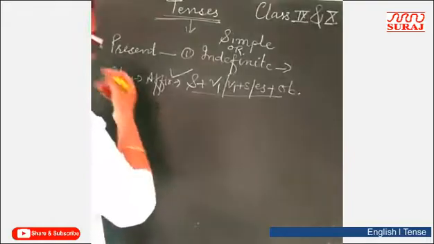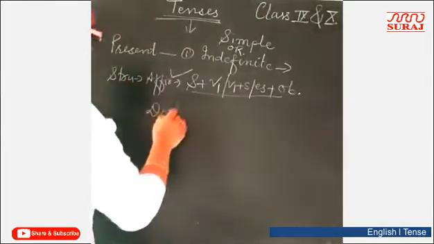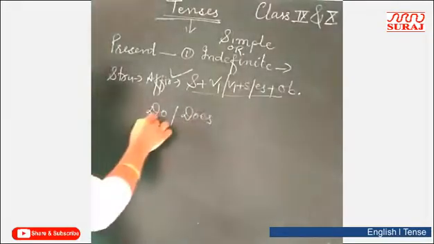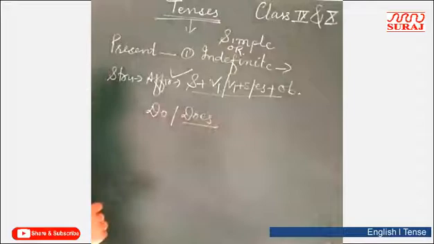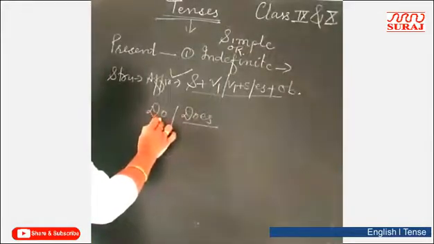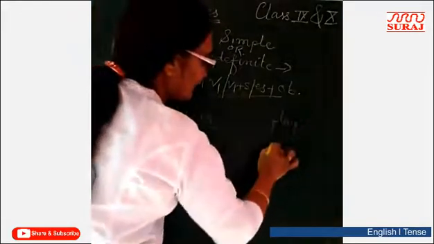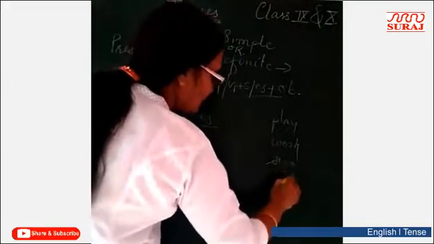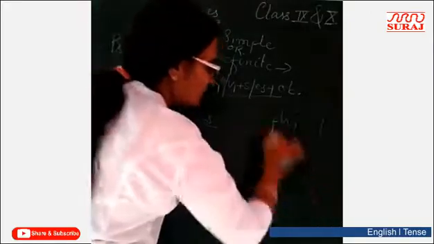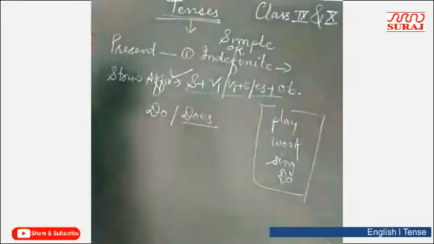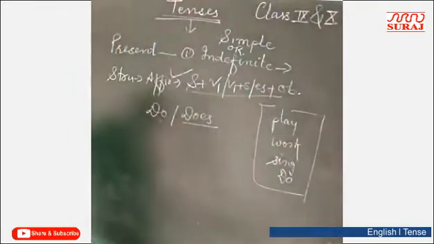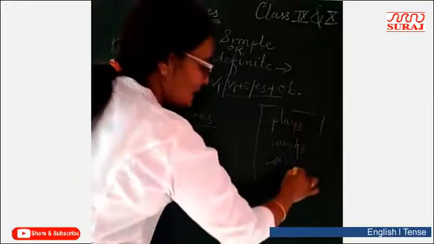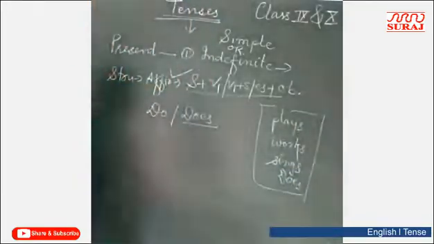Yes. Now I would like to tell you do or does. Where we can use do, or where we can use does. Do is plural form. Does is singular form. Am I right? Do is base form. Look, play, work, sing. ठीक है? Do. These are the base form, and base form is always in plural form. These are plural forms. If I add s or es, they will become singular.